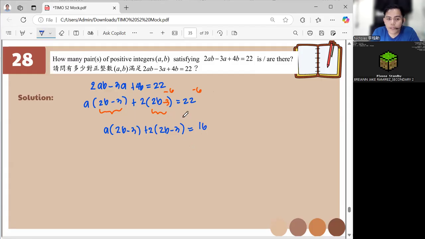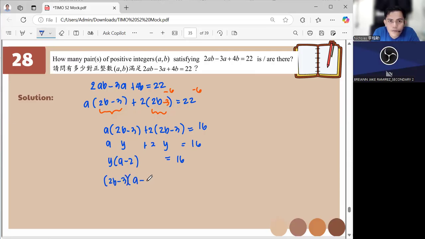And we can factor out the 2B minus 3. Say, for example, this is AY plus 2Y equals 16. This becomes Y times (A minus 2) equals 16. Rewriting the value of Y as 2B minus 3, then (A minus 2) equals 16, right?